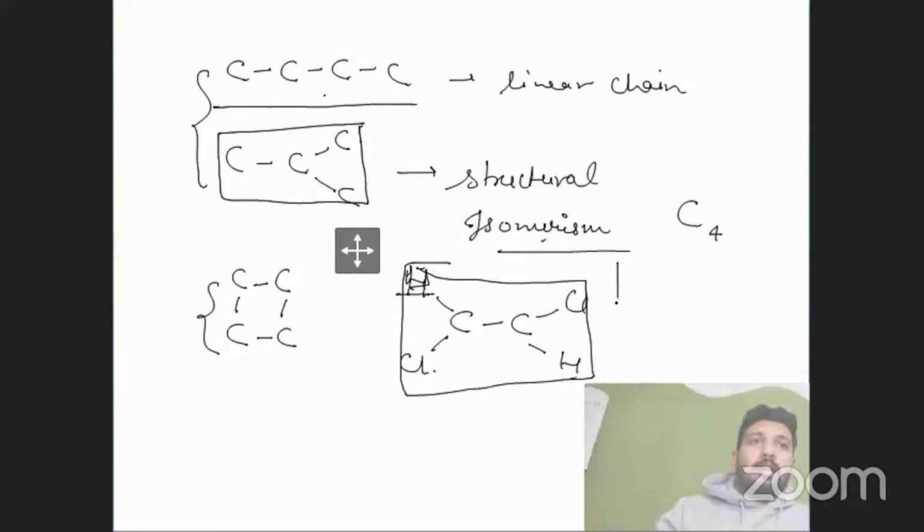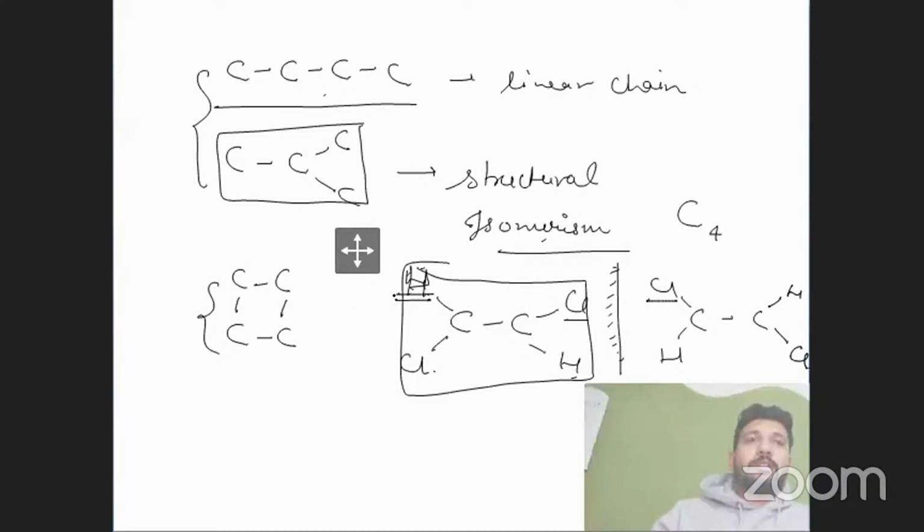But if we draw a mirror image, we can see that the chlorine changes its position to here, but in this structure, there is a hydrogen, right?